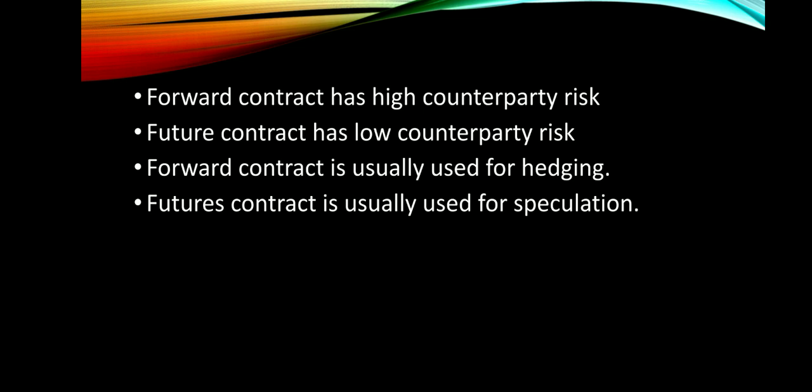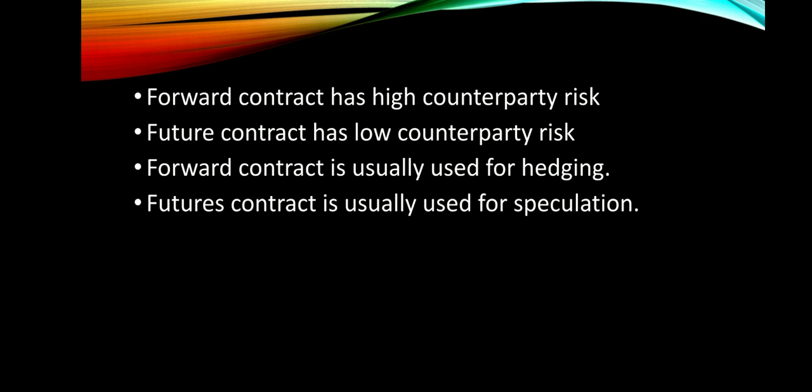Next one, forward contract is usually used for hedging. Future contract is usually used for speculation. Now, hedging and speculation both are similar activities, but their intentions are different. Here, hedging is used mainly for reducing the risk, reducing the loss. On the other hand, speculation is done for increasing their profit.